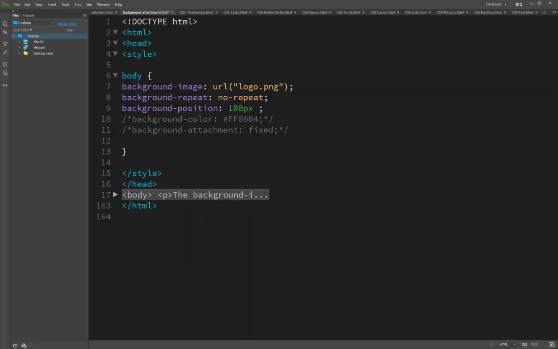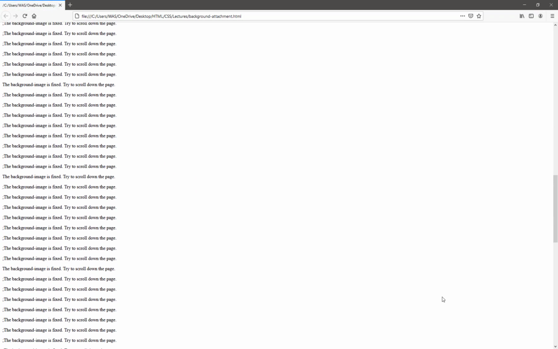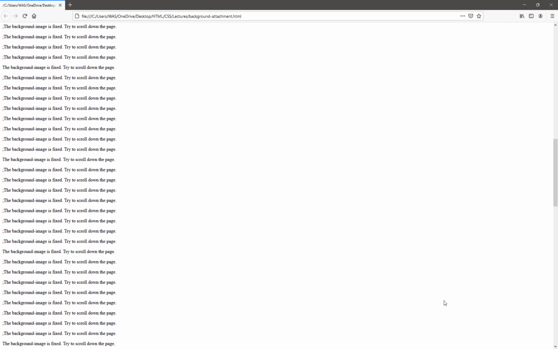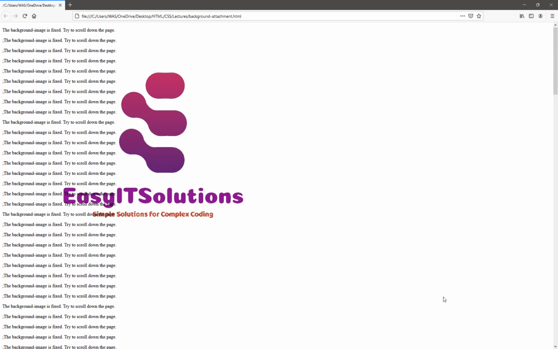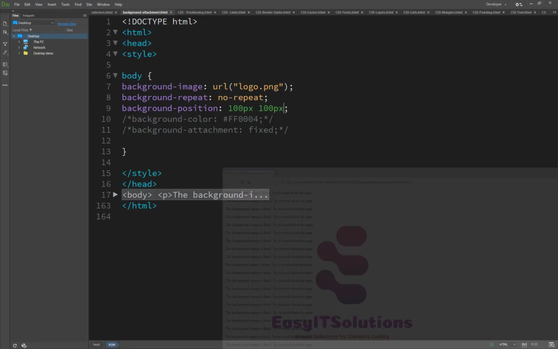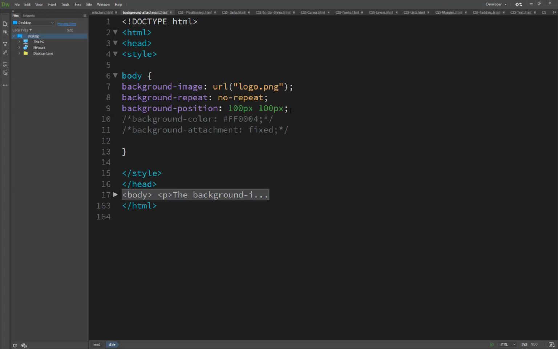Now you will see it's 100 from the top side and 100 from the left side. That's how the background position property works.